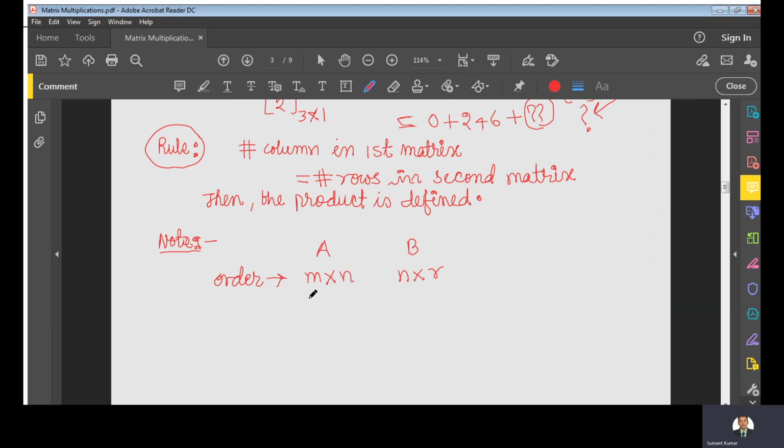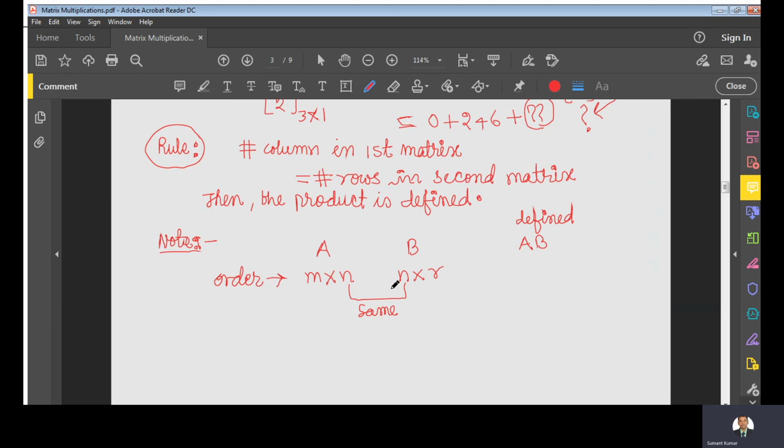According to this rule, the number of columns must be equal to the number of rows of the second matrix. Here it is the same. You can see these two things are the same. So definitely the product is possible. You can say this product is defined according to this rule, right?